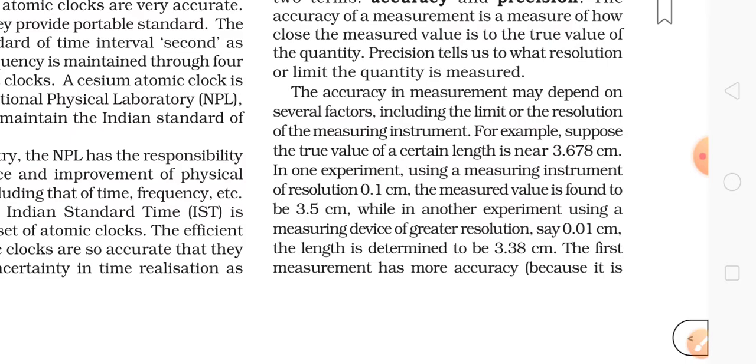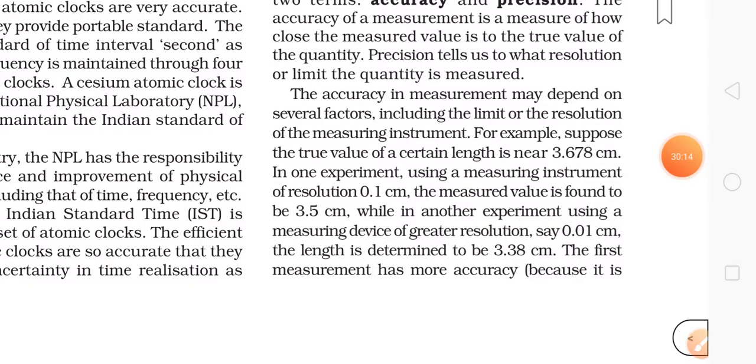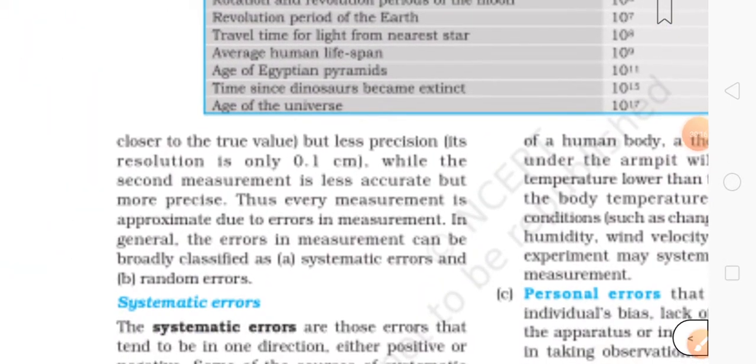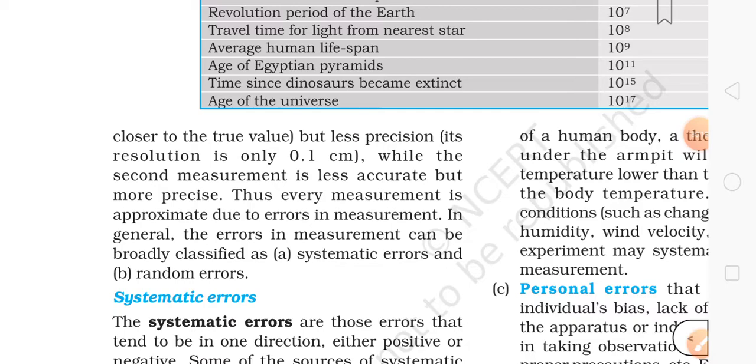So I don't think some people might be understanding this thing. Okay, just wait, I'm just reading it once, then I'll explain everything. Next, the measured value is found to be 3.5 centimeter. While in another experiment, using the measuring device of greater resolution, say 0.01 centimeters, the length is determined to be 3.38. The first measurement has more accuracy because it is closer to the true value but less precision. Its resolution is only 0.1 centimeter.